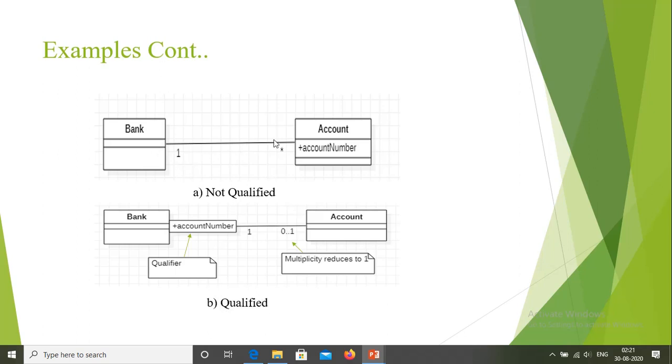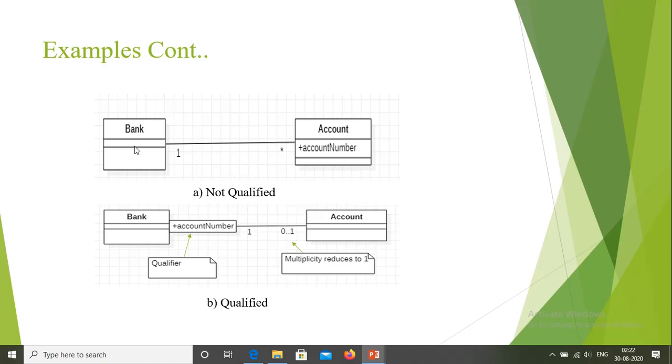So in the first diagram there are two classes, the bank class and the account class, and the account number is the attribute of the account class. In between these two classes there is a relationship, that is, the association, and the multiplicity we use is one to many, that is, a bank services multiple accounts and multiple accounts belong to a single bank.